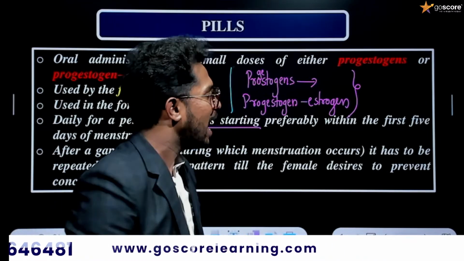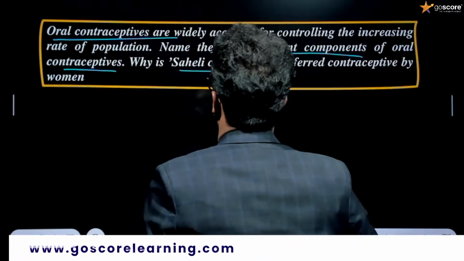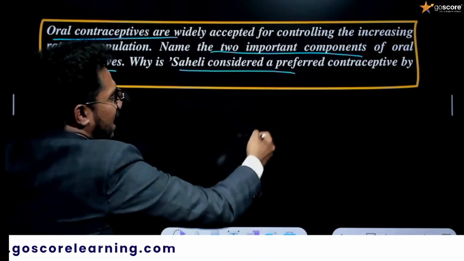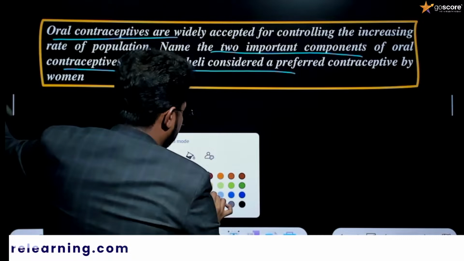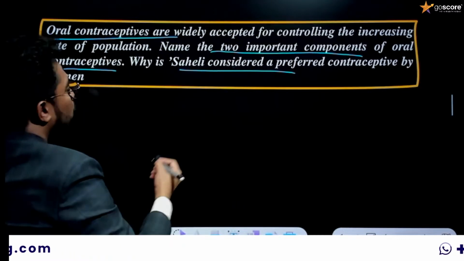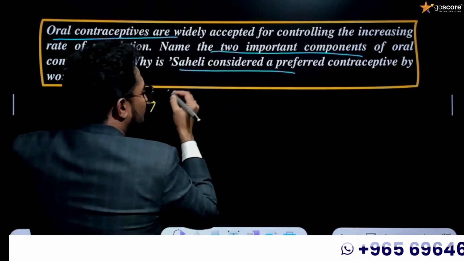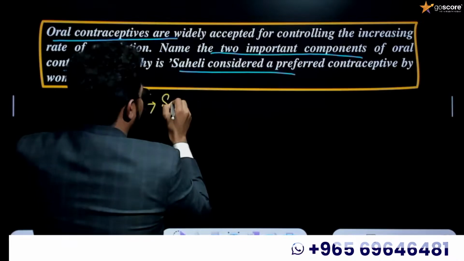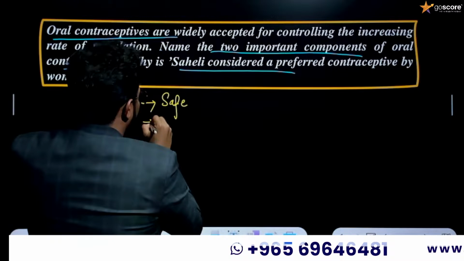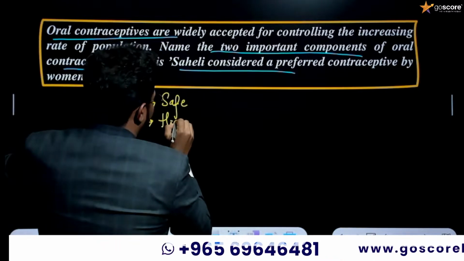Okay. And the next topic was, why is Saheli considered a preferred contraceptive by women itself? The first reason is that they are relatively safe, and they have high contraceptive value.